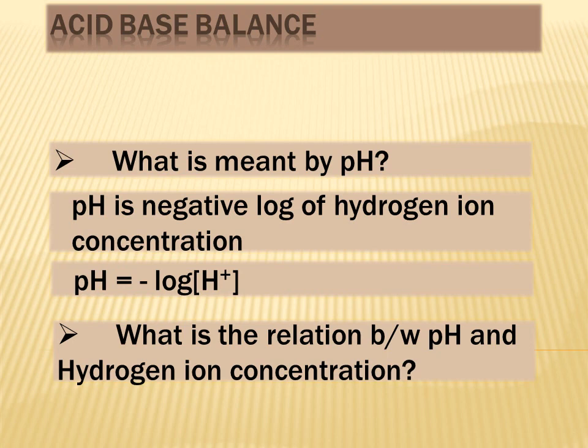And pH is the negative log of hydrogen ion concentration, and there is an inverse relationship between pH and hydrogen ion concentration. What does that mean? It means that lower the pH, higher the concentration of hydrogen ions, and higher the pH, lower the concentration of hydrogen ions. So a low pH value means a high concentration of hydrogen ions, and a high pH value means low concentration of hydrogen ions. That is why we say that pH and hydrogen ion concentration have an inverse relationship.